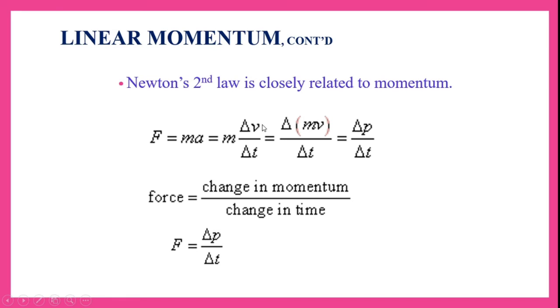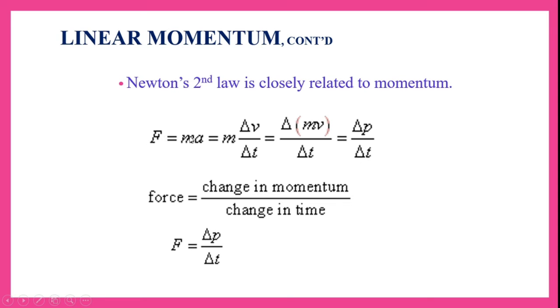Hence F is equal to m delta v by delta t. If we take the delta out, that is delta of mv by delta t. From the definition of linear momentum, mv is nothing but p. So in place of mv, we can substitute p here. So we get delta p by delta t.